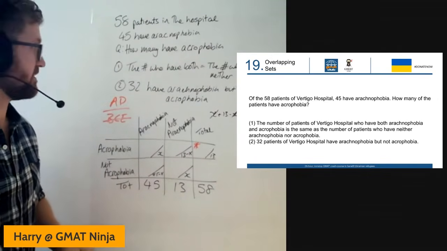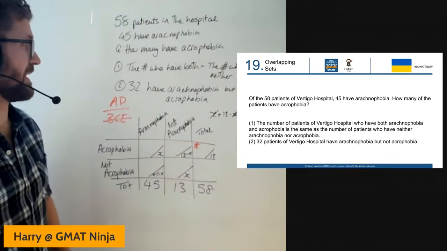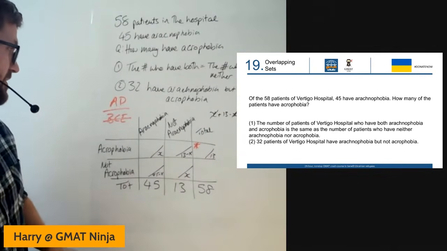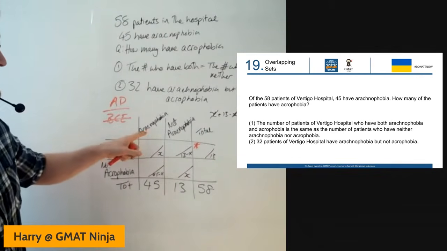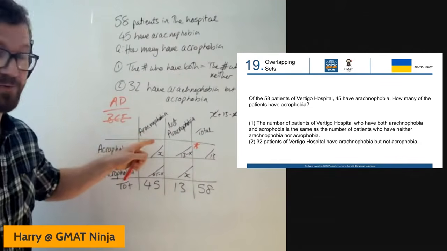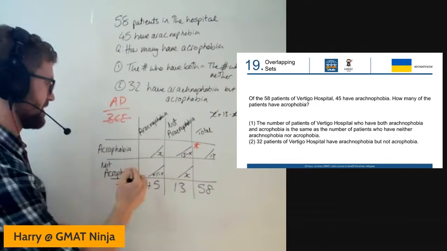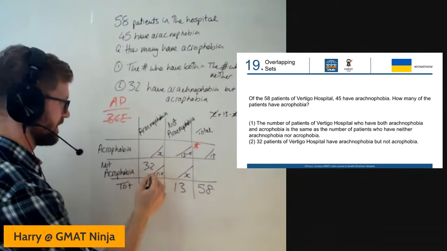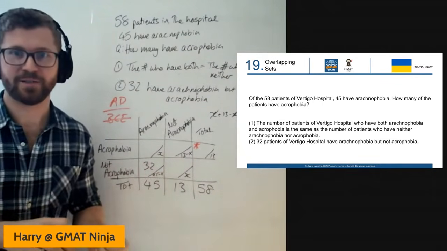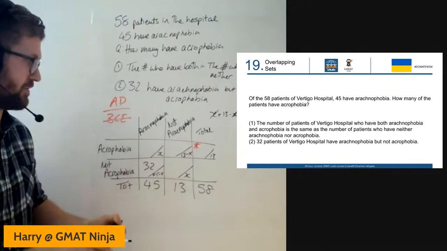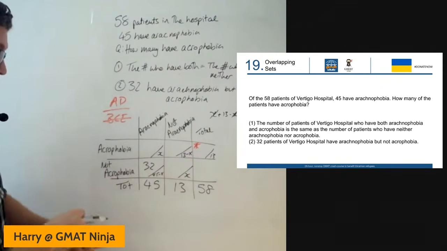Now, piece of information number 2, 32 have arachnophobia, but not acrophobia. So I'm just going to get my wording right here so that I don't screw this up. 32 have arachnophobia, but not acrophobia. So I could say that would be 32. And now, because I'm on piece of information number 2, I'm going to ignore the bit in the bottom right of the box. I'm just going to deal with the bits in the middle.